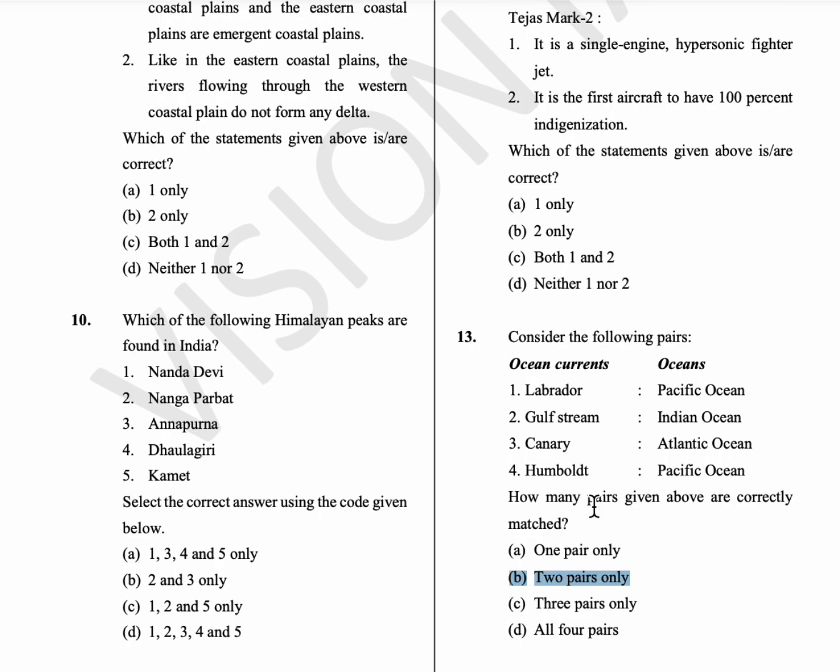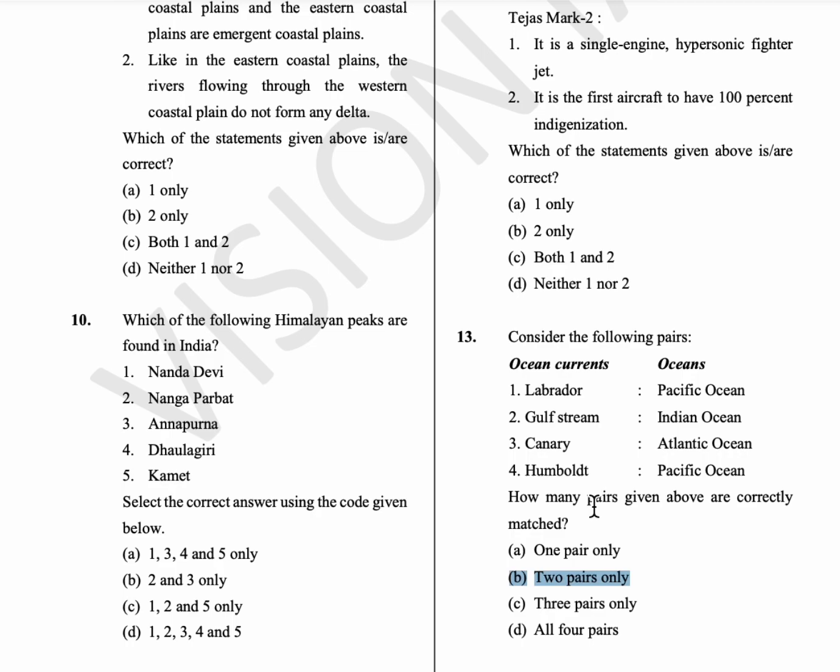Okay, it is one of the important topics, so that's why I'm telling it with the formula. The formula is BC square FL flow H. Okay, BC square flow H. B for Benguela, C square is California and Canaries, F for Falkland, L for Labrador, O for Oyashio, W for West